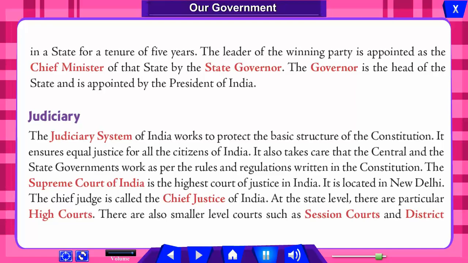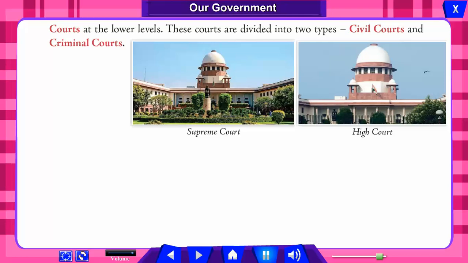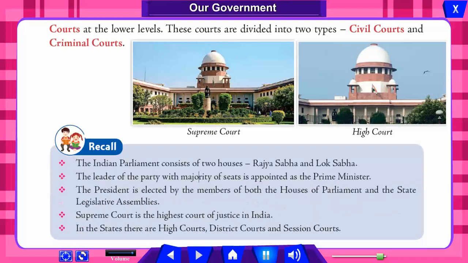At the state level, there are high courts. There are also smaller courts such as Session Courts and District Courts at the district level. These courts are divided into two types, civil courts and criminal courts.